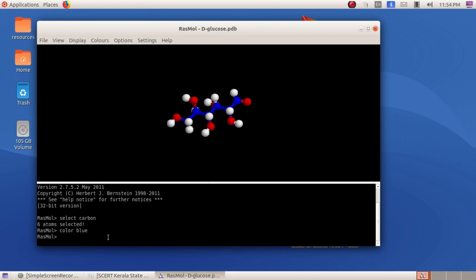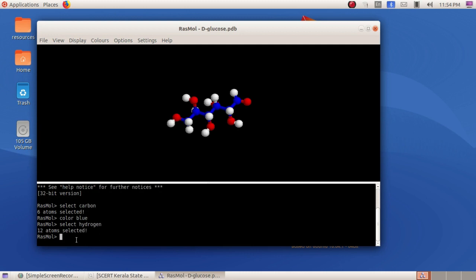And if you want to display the hydrogen atoms, its structure is C6H12, and the others you will know, is it? So here I am giving color, or select hydrogen. Is it 12 atoms?